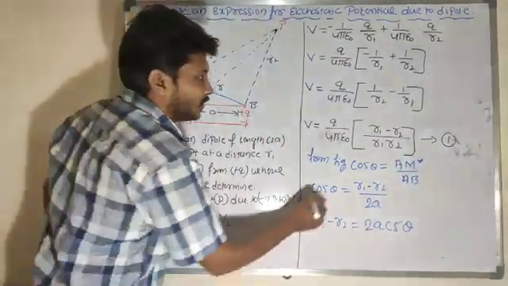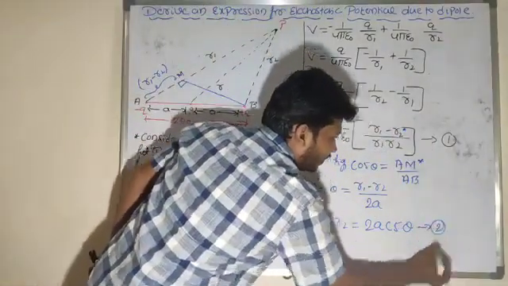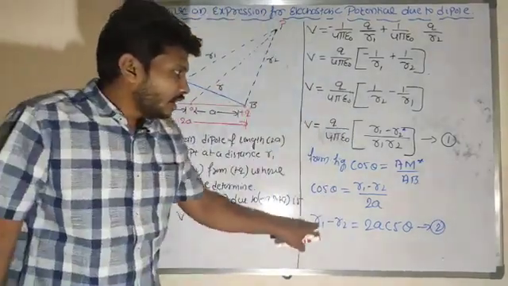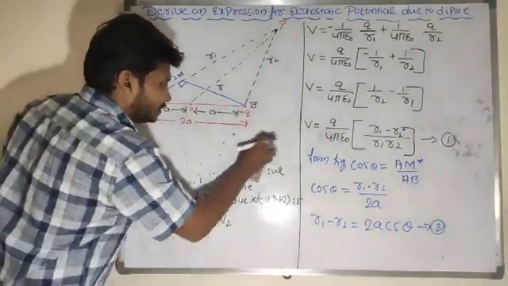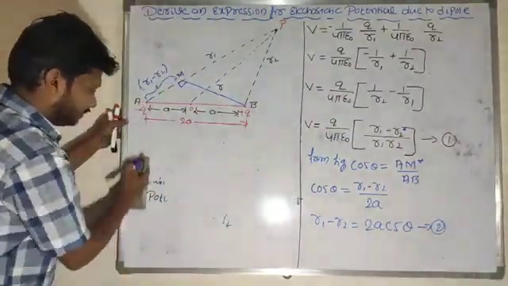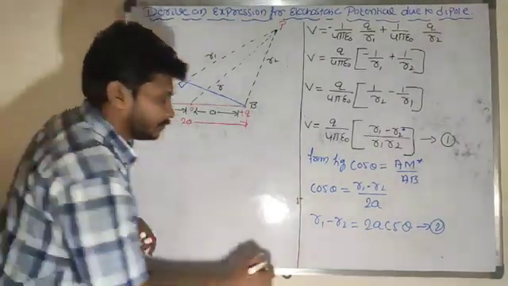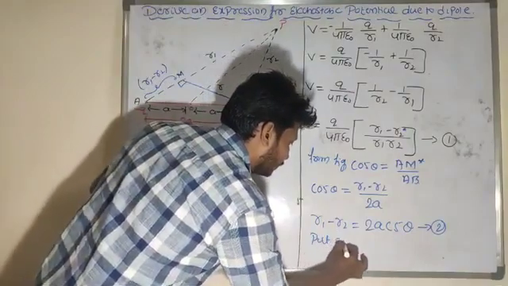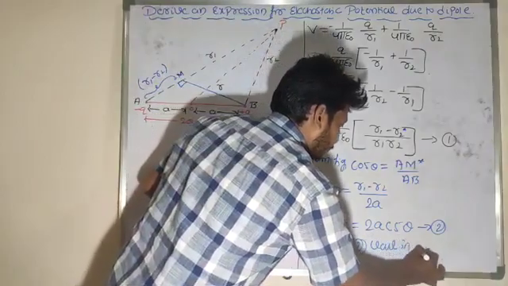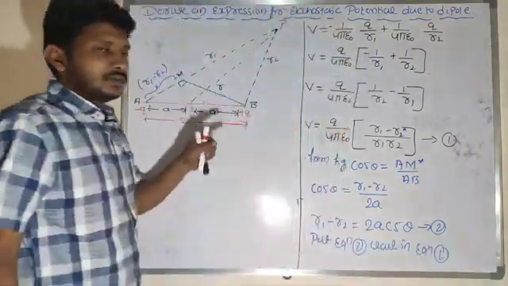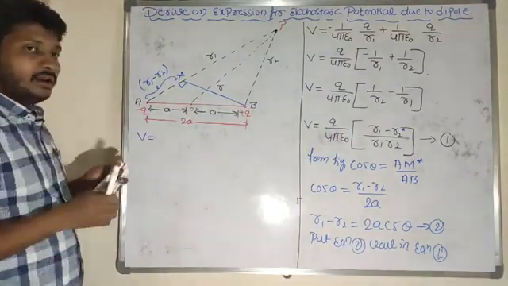Shall I rewrite here? So look at here, I want to get that R1 minus R2 value. So from the diagram I got that R1 minus R2 value. Now I will substitute the R1 minus R2 value in equation 1. So put the equation 2 value in equation 1.